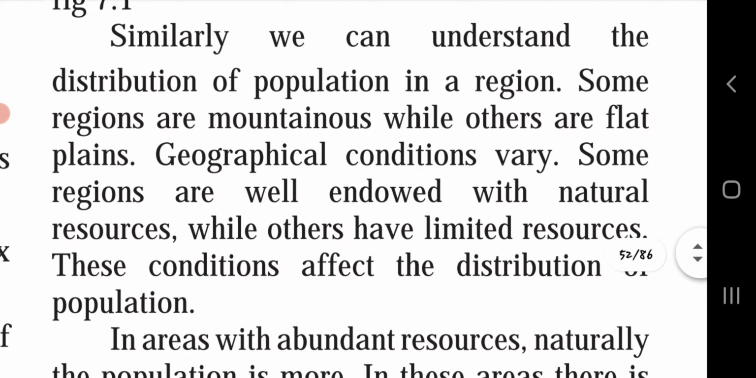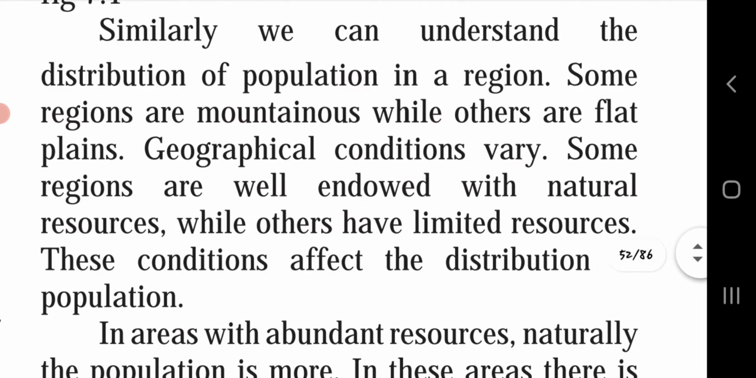Similarly, we can understand the distribution of population in a region. Some regions are mountainous while others are flat plains. Geographical conditions vary. It means that our earth has points of highs and lows. Some parts of our earth or of our ground are higher, like mountains, and some are flat, like plains.